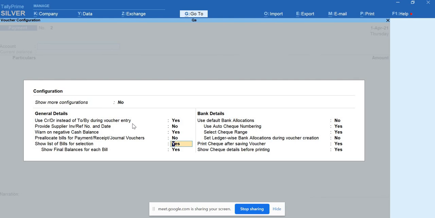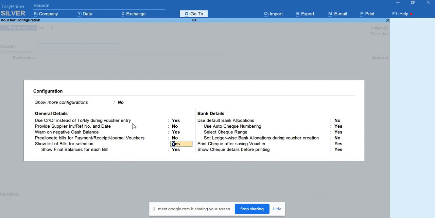Yes, this is for when you will have multiple bills. You will have a client for whom you have made 10 sales. Out of those 10 sales, he'll be paying you the amount one by one. He'll not pay for all the 10 transactions at once. So at that point of time, in order to keep track of it, you can go for the list of bills for selection. You can select the bill he is making a payment for, and you can enter the vouchers directly from there.